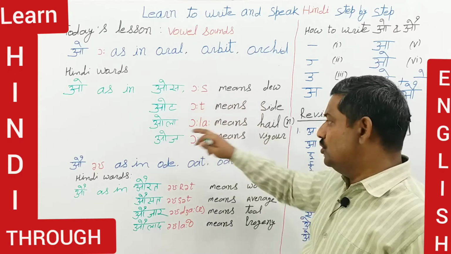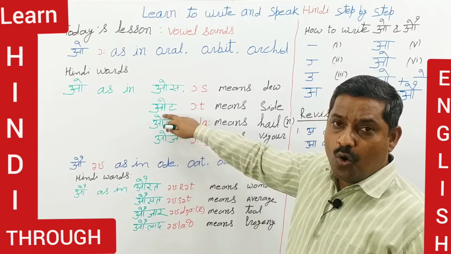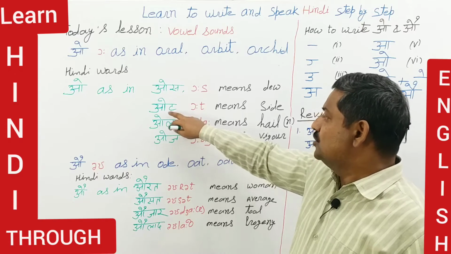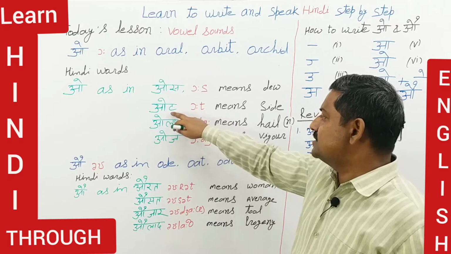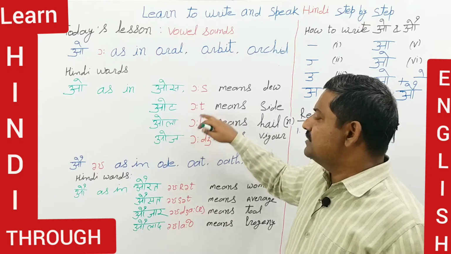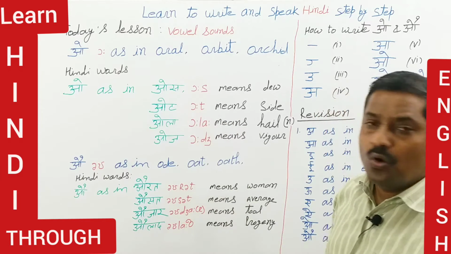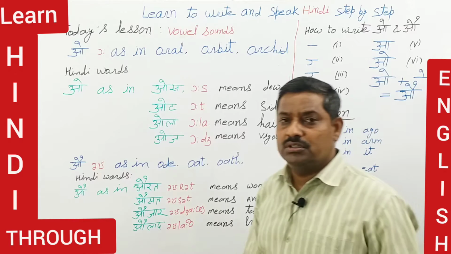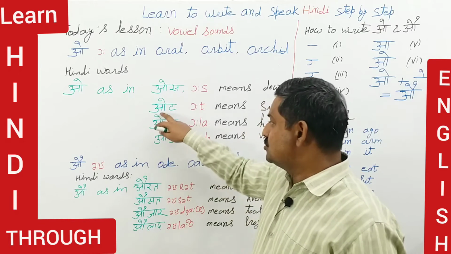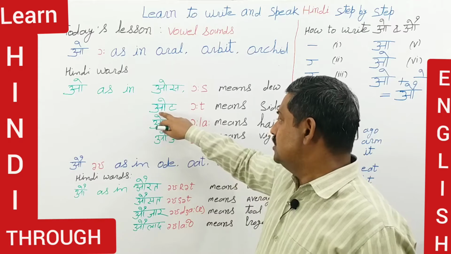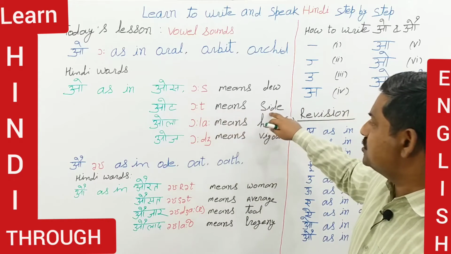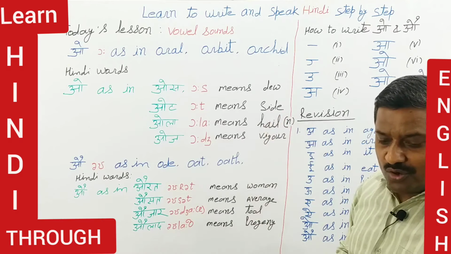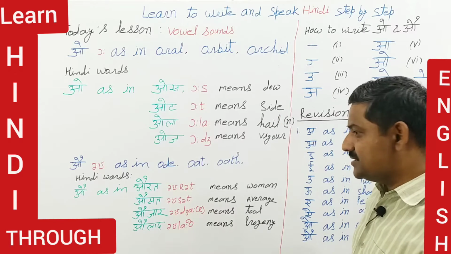Next word is Ot. This is a t sound, and this is also a t sound. These two letters have the same sound. So Ot, and Ot means side. Ot means side.